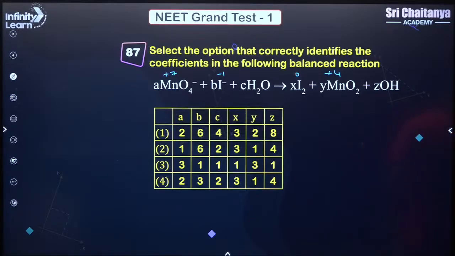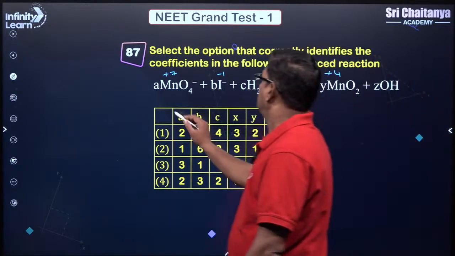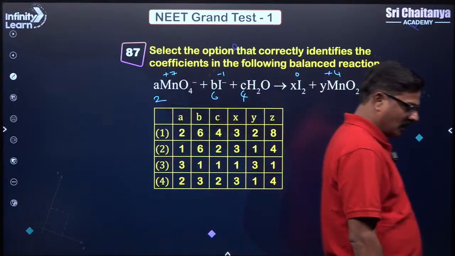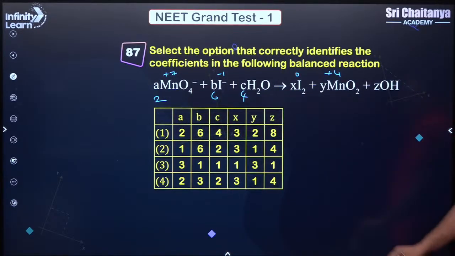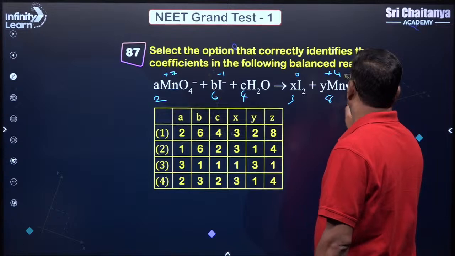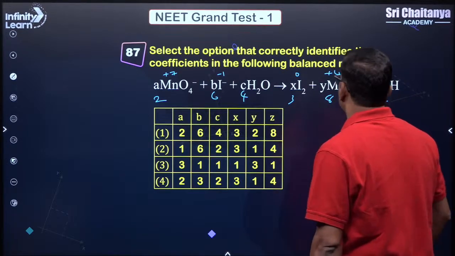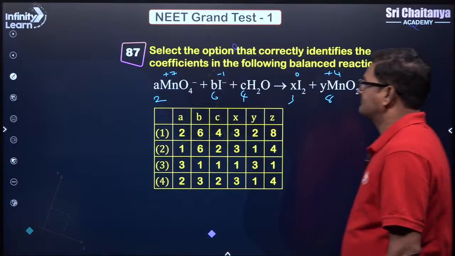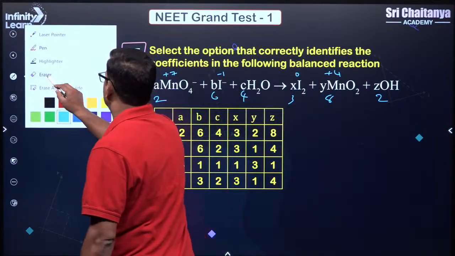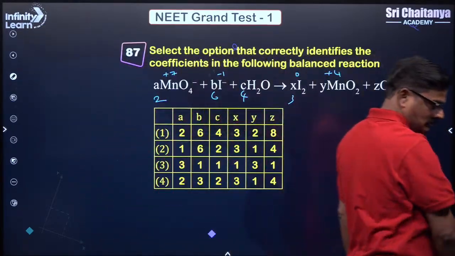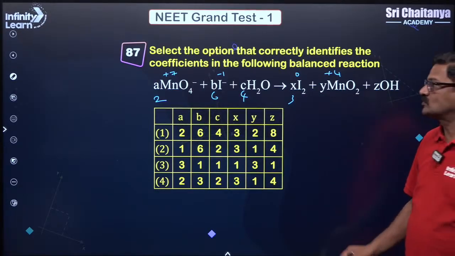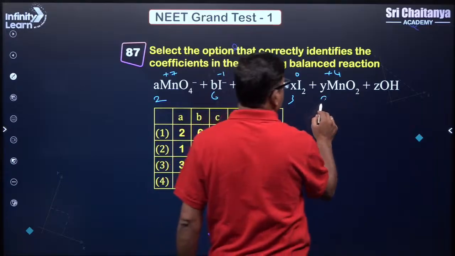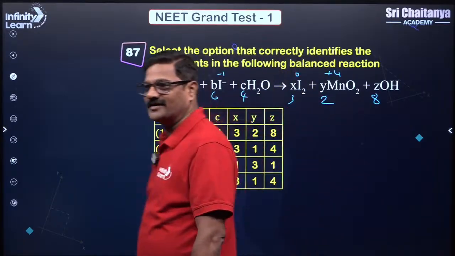So it is going to be 2, 6, 4, and you can correlate it.